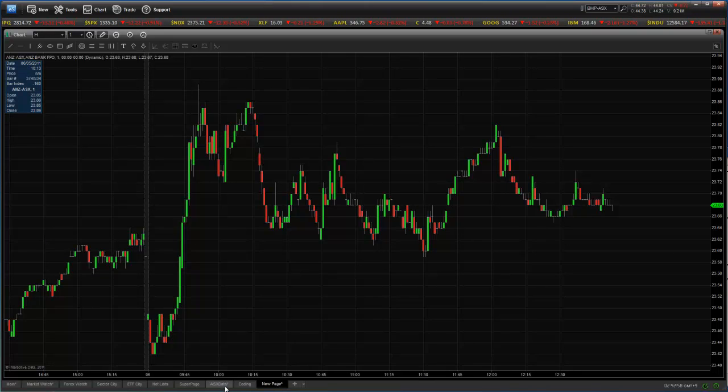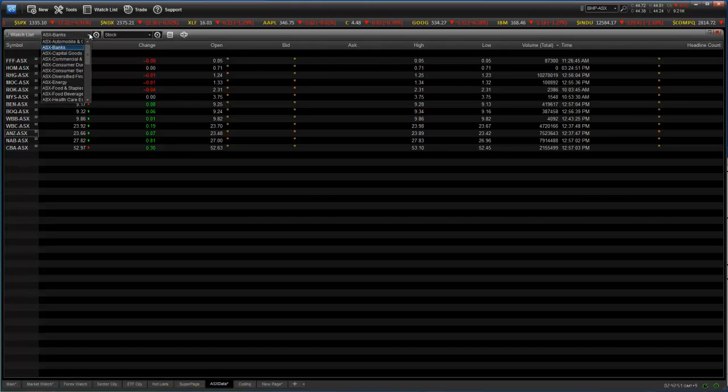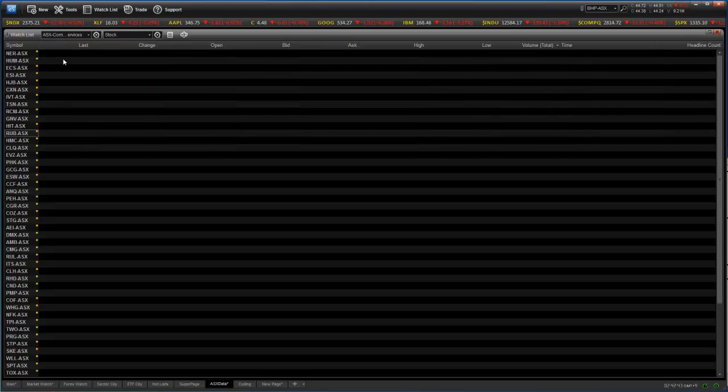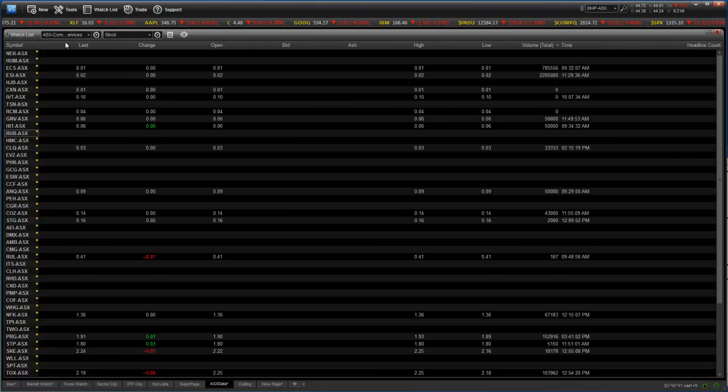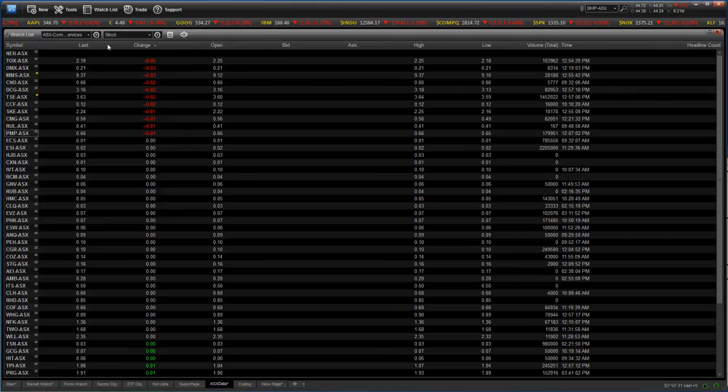What we've got here is a ASX data window. I've imported all the data and the industry categories of ASX from the ASX and just made it easy to use. So if I want to have a look at consumers, commercial services, not consumers, that was the one above, below, commercial services, here we go.